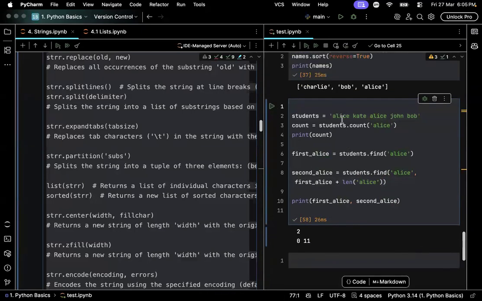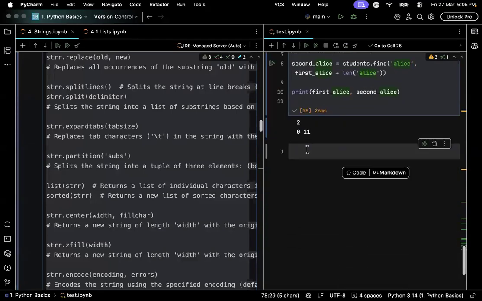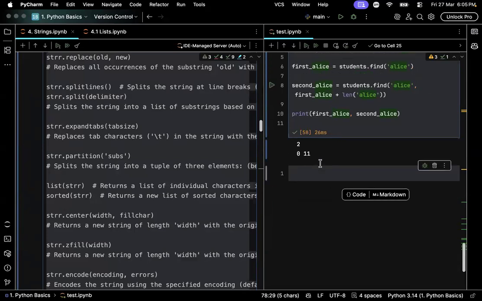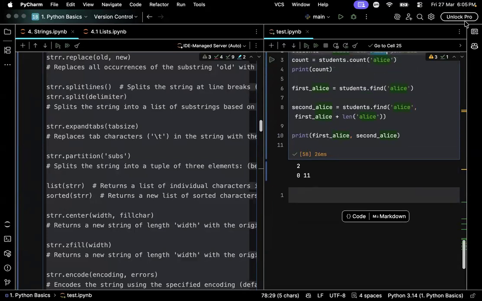See, I found out that the first ls started from 0. So my next search should start from e, right? It should not start from a. So when I started searching from e, I got a, and it is at position 11. Is this clear? I think this went over the heads of some of you. This is a pretty advanced situation.